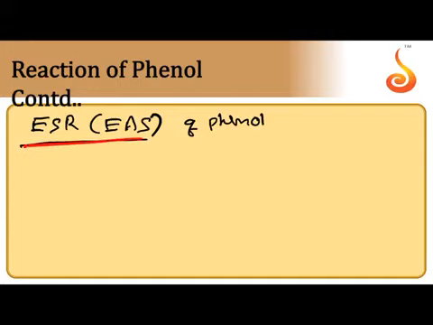Next, EAS reactions of phenol. The OH group attached to the benzene ring acts as a strong electron donating group. That's why the OH group is a ring activating group, not a deactivating group. It is a very strong ring activating group. So it increases electron density at the ortho and para positions by pushing an electron pair onto the benzene ring, and it gets a positive charge. That's why it is called a plus R group.